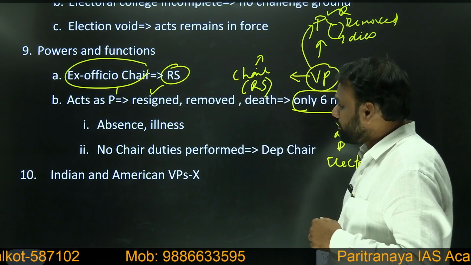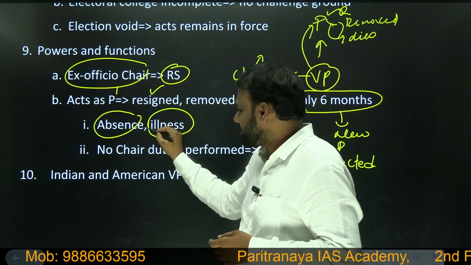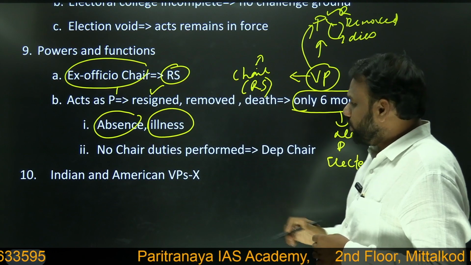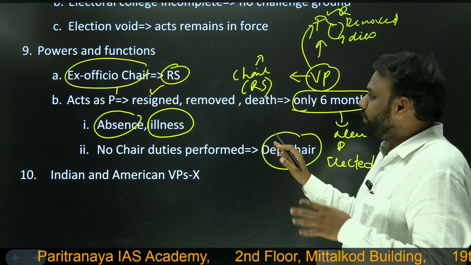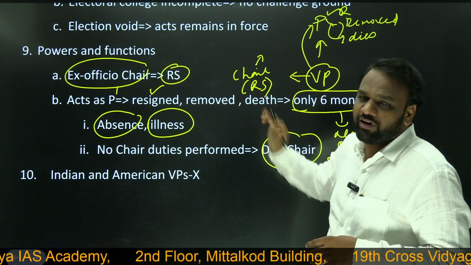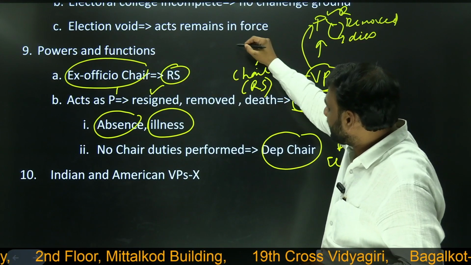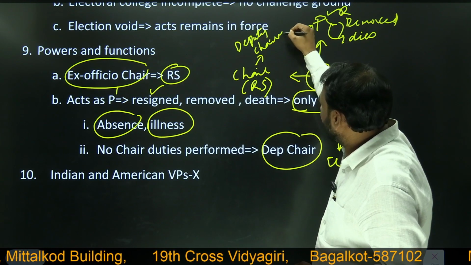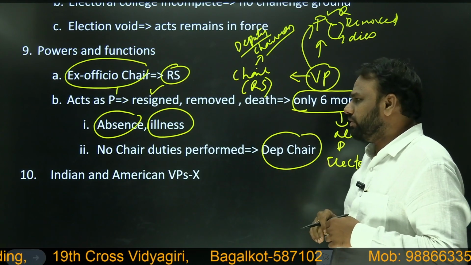Next, other cases are when President is absent or suffering from some illness. At that time also, Vice President of India can play the role of President. Next, no chair duties performed. When Vice President is acting as President, he will not be performing the duties of Chairman of Rajya Sabha. So at that time, who will perform the duties of the Chairman of Rajya Sabha? The Deputy Chairman of Rajya Sabha will be performing the duties of the Chairman of Rajya Sabha. Very important.